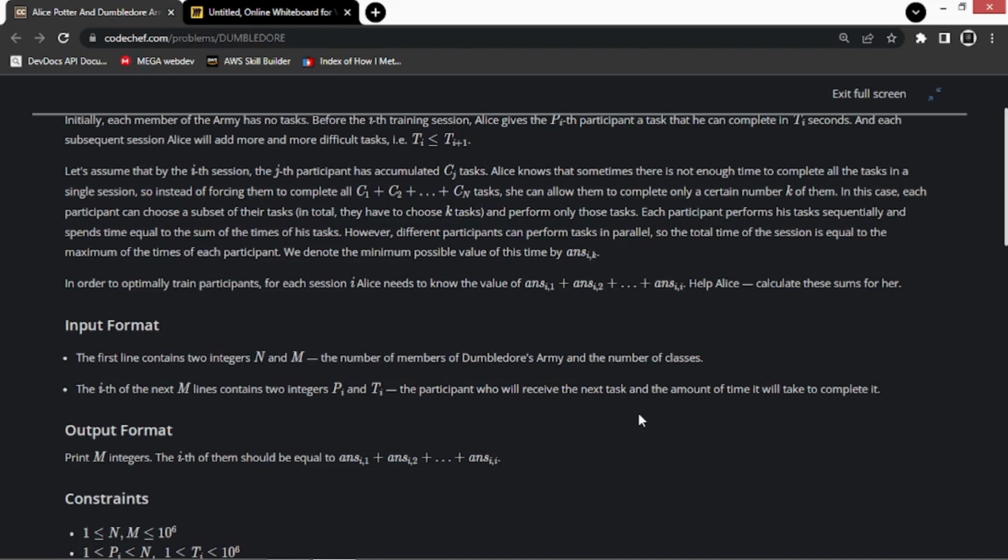So I hope you might be overwhelmed by the huge problem statement given here. Even I was, that's why I couldn't solve it during the contest. But our job is to upsolve, so we'll do that.